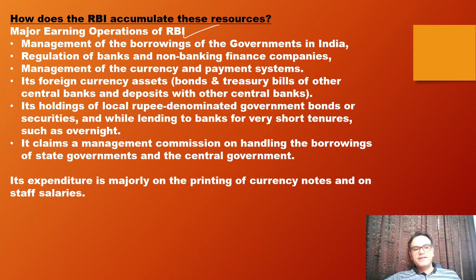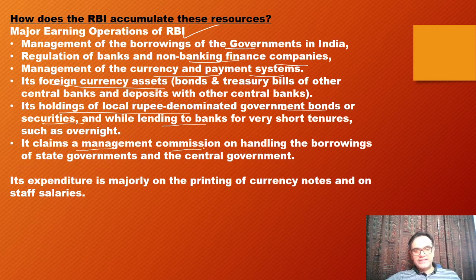So, management of the borrowings of the Government of India, there RBI generates money. Regulation of banking and non-banking finance companies, management of currency and payment systems, foreign currency assets, holding of local rupee denominated government bonds or securities, while lending to banks for a short term, that is repo and reverse repo operations, LAF, MSF, all these things. There also RBI earns money.